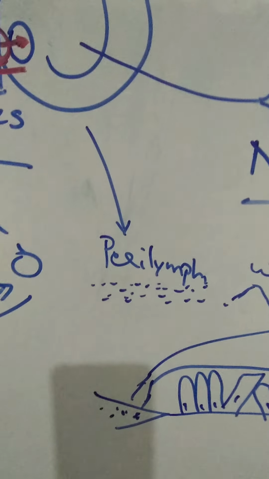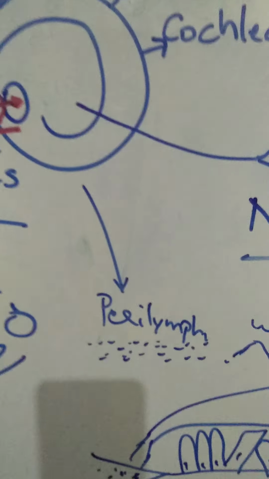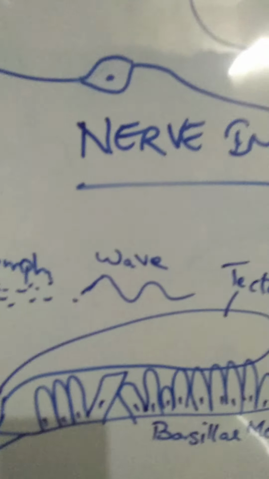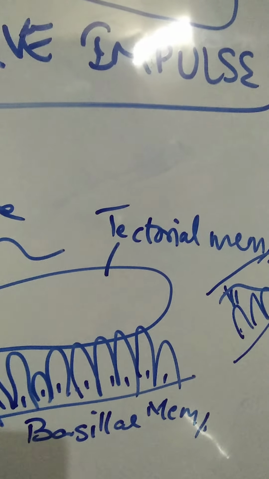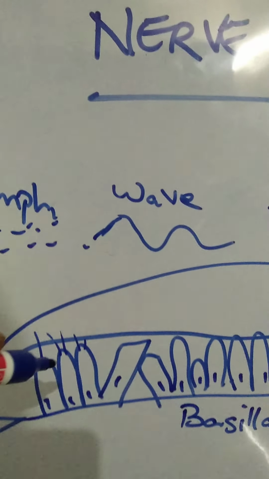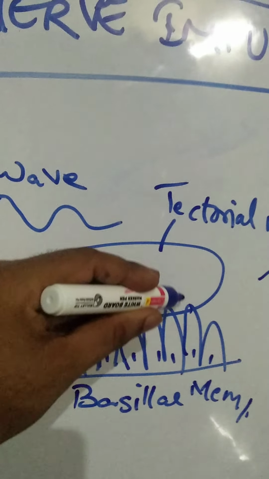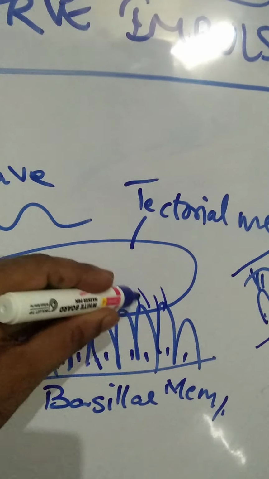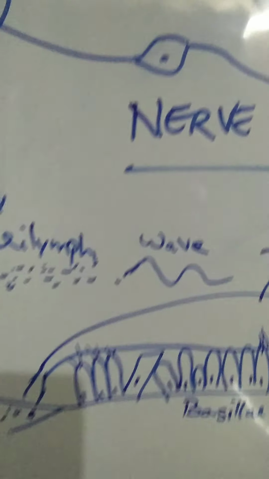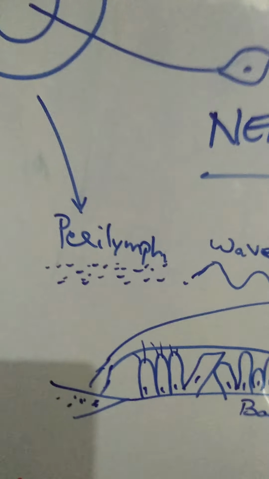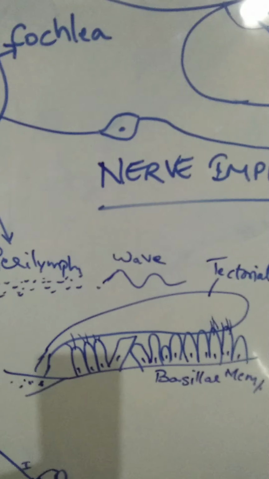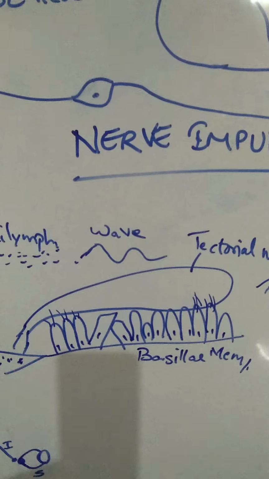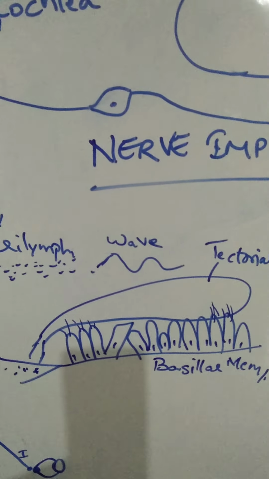So these hair cells have got cilia. These cilia are embedded within the membrane called the tectorial membrane. What membrane? Tectorial membrane. It's a gelatinous membrane which is there on the upper surface of these columnar epithelial cells called hair cells.